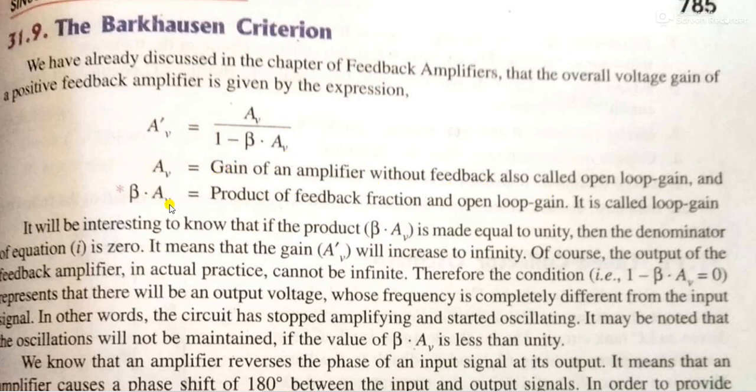The next term is beta times AV. This beta times AV is the product of the feedback fraction beta and the open loop gain AV. It is called loop gain. So we can write it as A'V equals open loop gain divided by 1 minus loop gain.